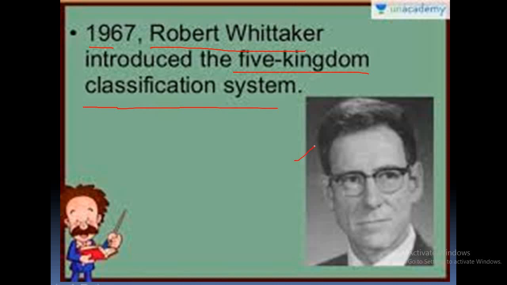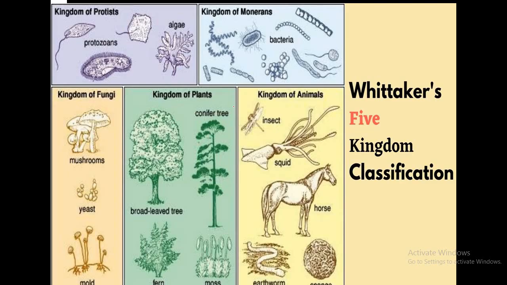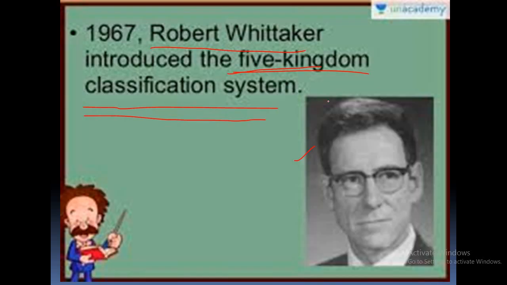So this is the picture of Sir Robert Whittaker, who proposed the theory of five kingdom classification, and till date this five kingdom classification is worldwide accepted without any drawbacks. So what are the five kingdoms of Whittaker classification? The five kingdoms are Protista, then Monera, kingdom Fungi, kingdom Plantae, and kingdom Animalia. Okay, so we will discuss all these five kingdoms from the next class.